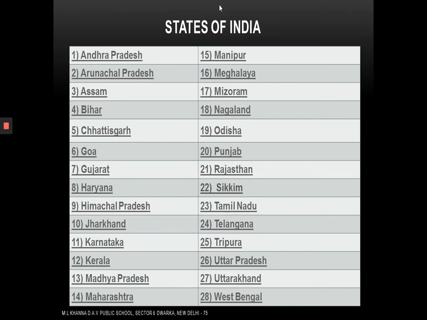And the last but not the least, 28, West Bengal. These are the 28 states of India.